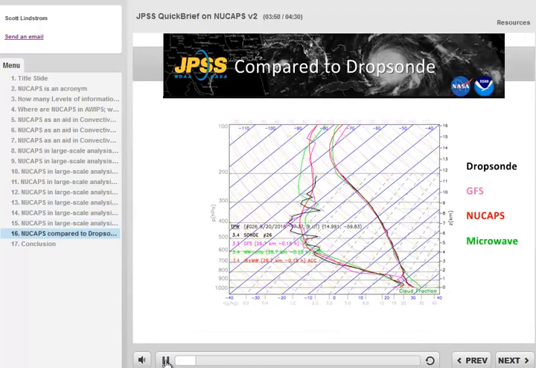This figure compares a NUCAPS sounding on this day with a dropsonde. The spatial and temporal offsets are small, about 30 kilometers in 8 minutes. Although there is less vertical resolution in the NUCAPS sounding, shown in red, in general the features shown in the dropsonde have comparison on the NUCAPS sounding. NUCAPS soundings give reliable information.